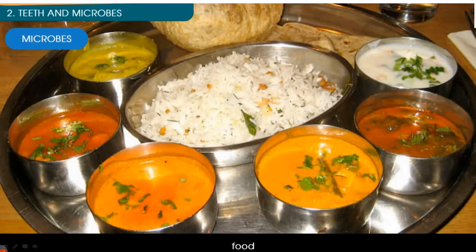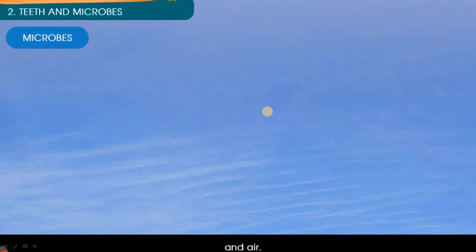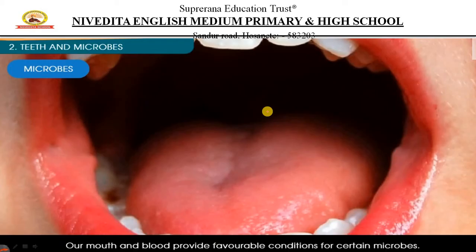They are present in food, right? That's why preservation of food is important. They are present in the food we eat, always. That's why we keep our food covered. We don't keep it open. If you keep it open, these microbes will attack. And they are present in air also.